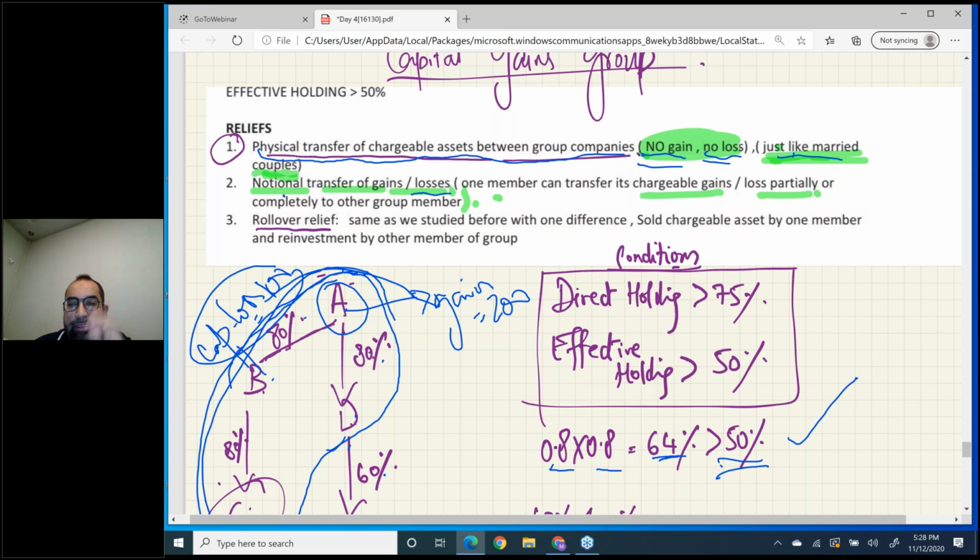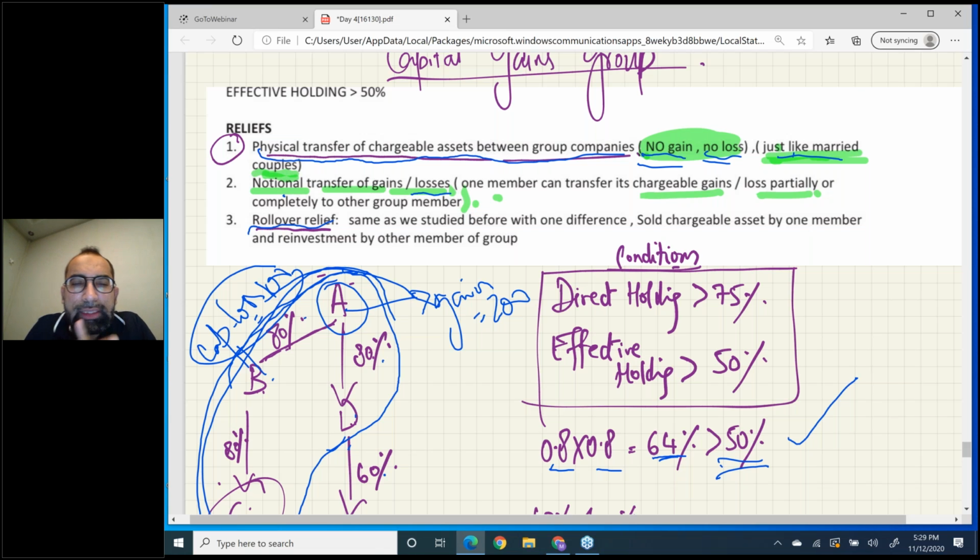Okay, and the last thing is rollover relief. What rollover relief did you study on day one? On day one, when we were discussing only a single company, what we used to do was, a single company first used to sell an asset and then reinvest in another business asset, but the company must be the same. At that time, one company had to do the whole procedure.